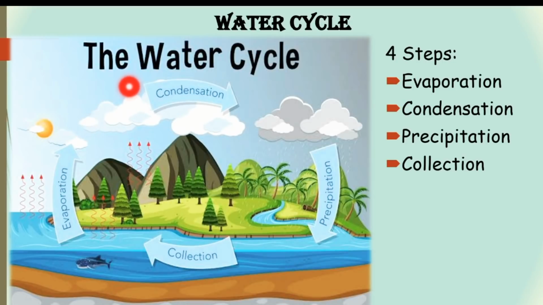Next process is condensation. This is when water vapor in the air cools down and turns back into liquid water. Next is precipitation. This is when water in the form of rain, snow, hail or sleet falls from the cloud in the sky. Next is collection. This is when water that falls from the clouds as rain, snow, hail or sleet collects in the oceans, rivers, lakes, streams. Most will infiltrate the ground and will collect as the underground water.